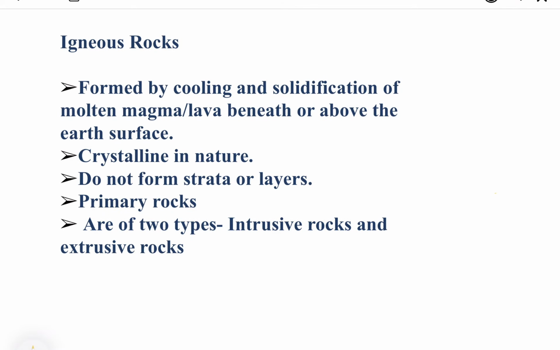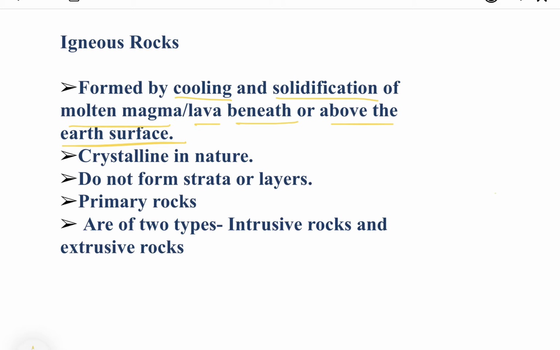Formed by cooling and solidification of molten magma, lava beneath or above the earth surface. It means कि मैग्मा जो कि अर्थ सरफेस के अंदर है और लावा जो अर्थ सरफेस पर है, उनकी कूलिंग और सॉलिडिफिकेशन से जो रॉक्स बनती हैं, that are called igneous rocks.